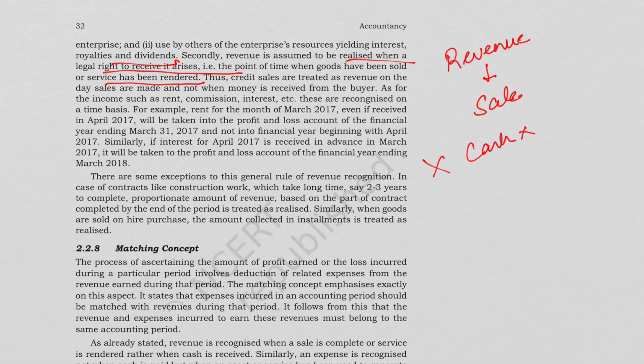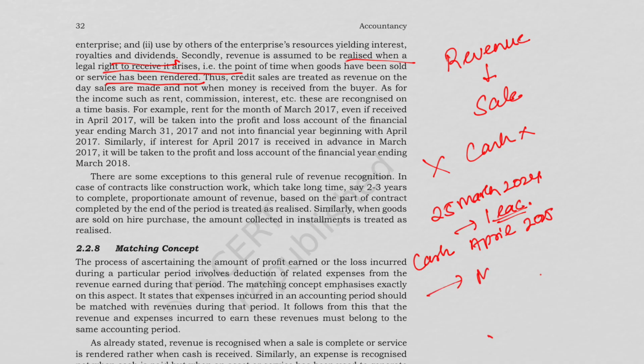For example, goods are sold on 25th March 2024 on credit worth rupees 1 lakh, and you receive the cash in April 2025. Revenue recognition will happen in March only, when the sale has been made, and not when the actual cash is received, because your legal right to get that cash arose in March itself.